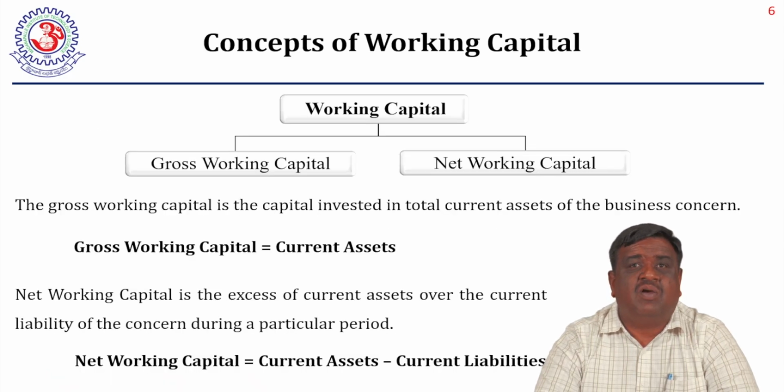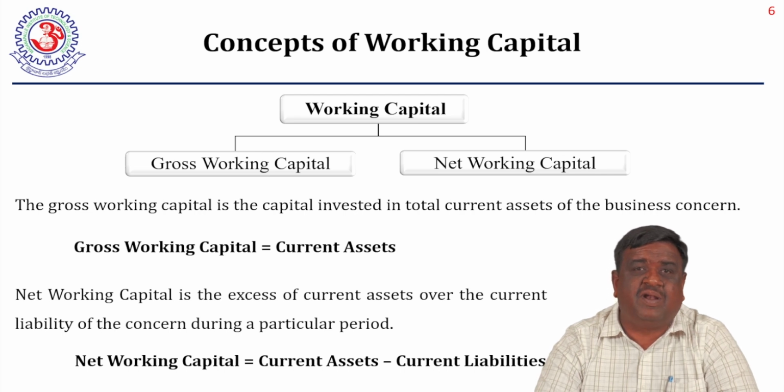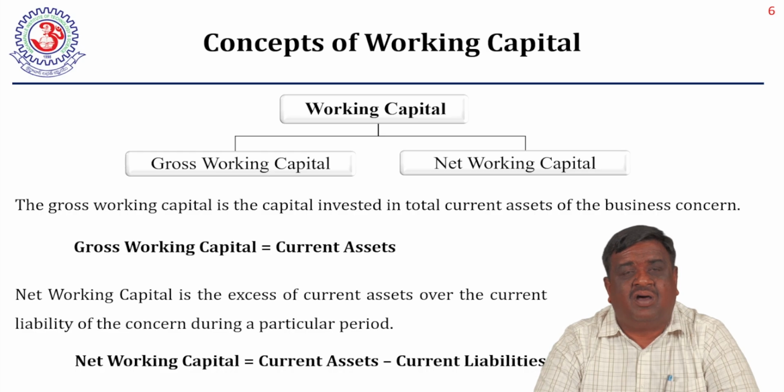Now, working capital is classified into two broad categories. One is gross working capital, the second one is net working capital. Why gross working capital? Why net working capital? According to the definitions which we have discussed prior to this slide, some people concluded that total current assets are nothing but working capital.